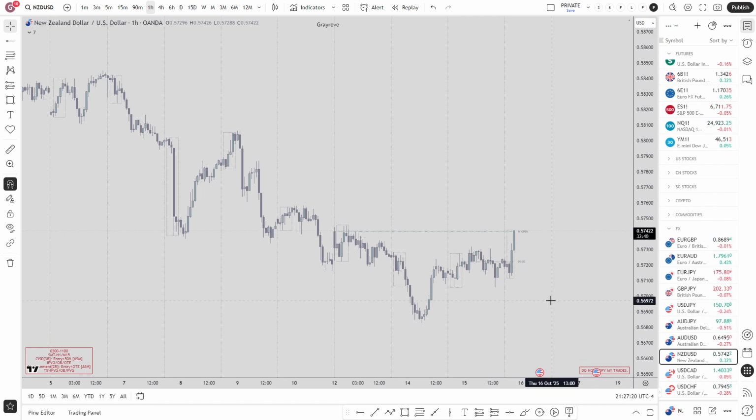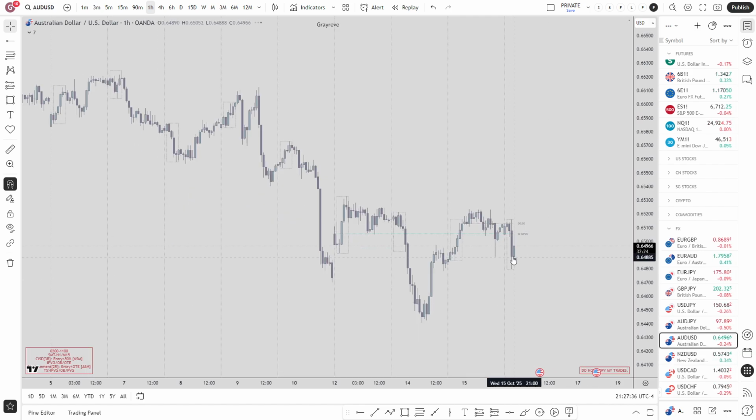Alright, so once we tag this high right here, I believe New Zealand dollar can reach for Friday's high as well. But we shall see how this plays out. It seems like we're not going to take out the lows anymore for New Zealand dollar. We have to wait and see what Australian dollar wants to do. So it's a weaker asset. I might not be pulling the trigger on this. I would just be observing it. My main focus today would be on the indices.